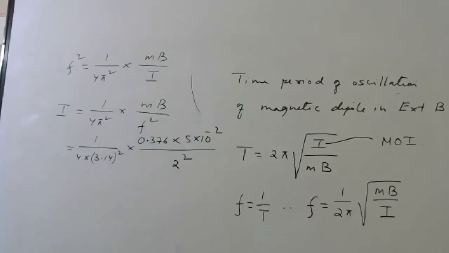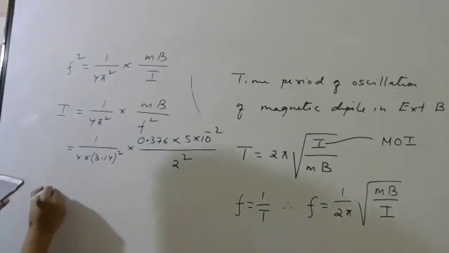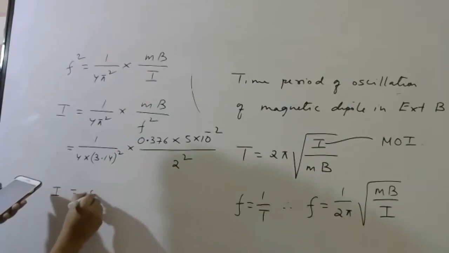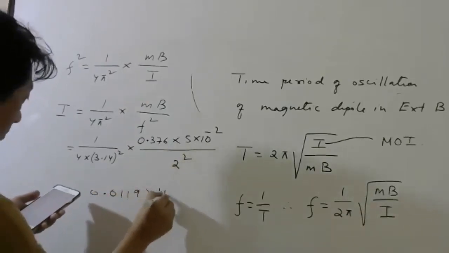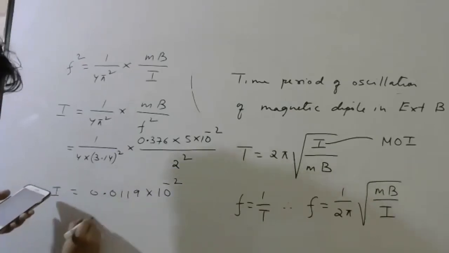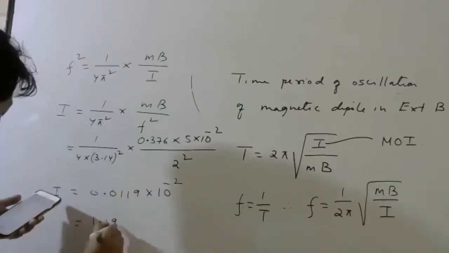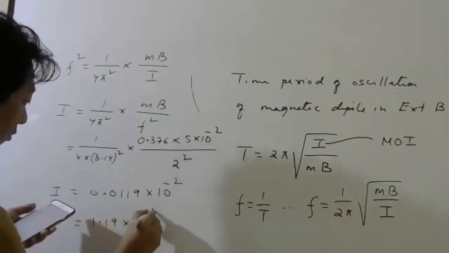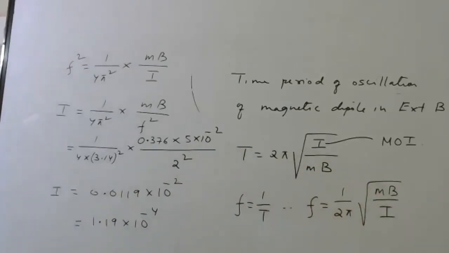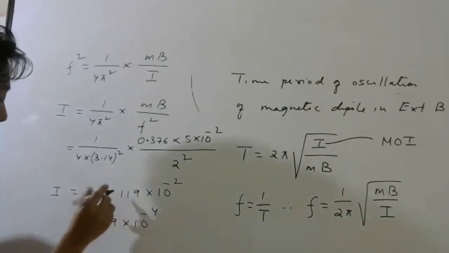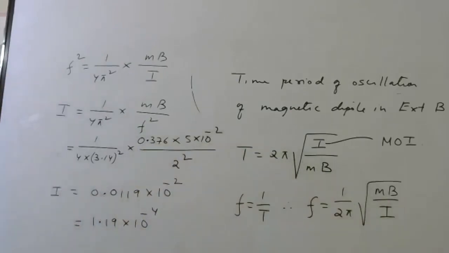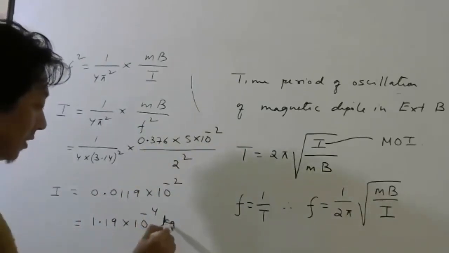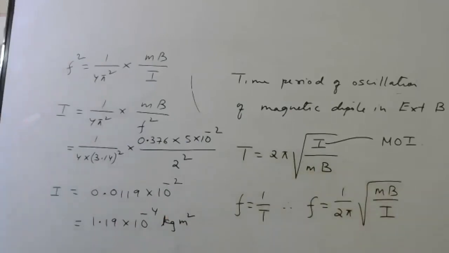Please do the calculation. You should get 0.0119 into 10 power minus 2, which you can write as 1.19 into 10 power minus 4. Check the answer once. Kg meter square, because moment of inertia is mr square.